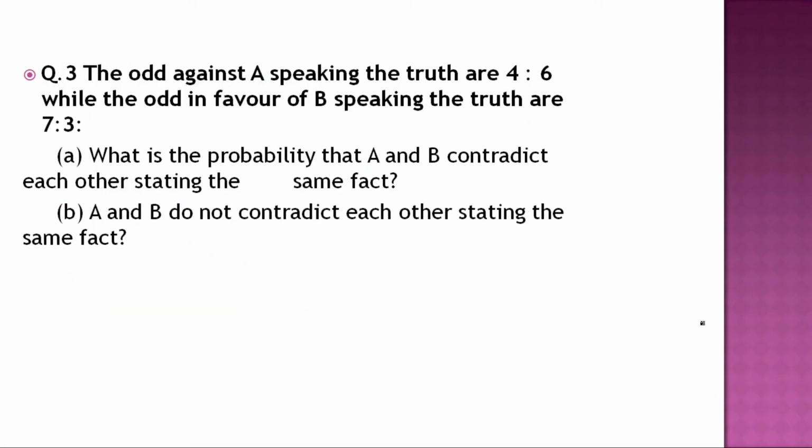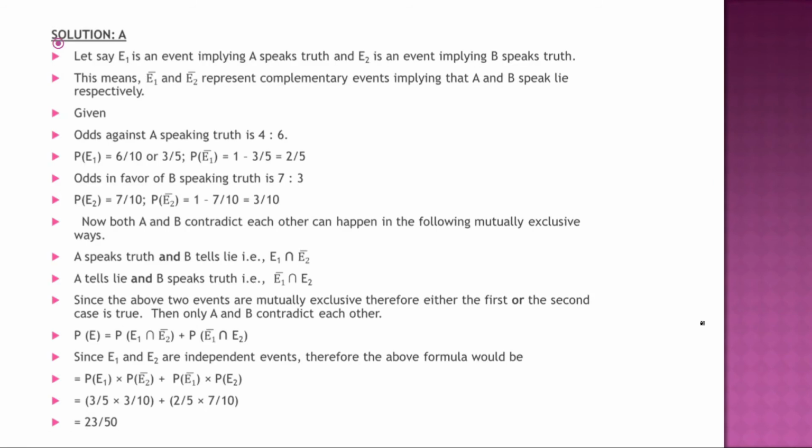This is the last year question. The odds against A speaking the truth are 4 by 6, while the odds in favor of B speaking the truth are 7 by 3. What is the probability that A and B contradict each other in stating the same fact? A and B do not contradict each other in stating the same fact. This question is coming from a logic person.